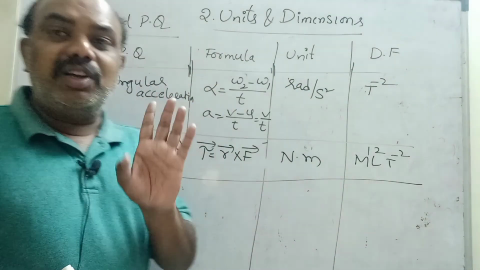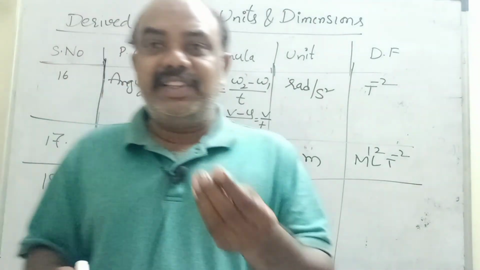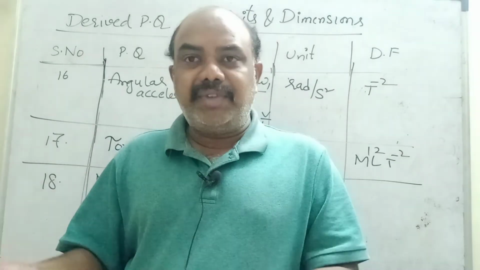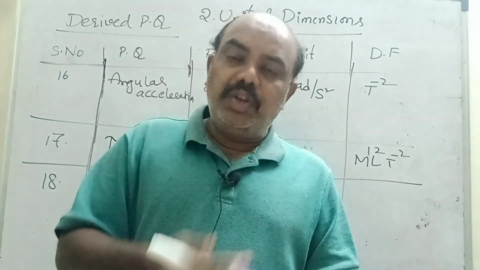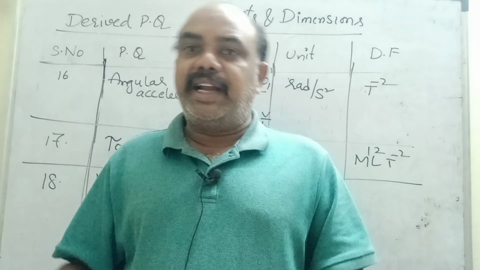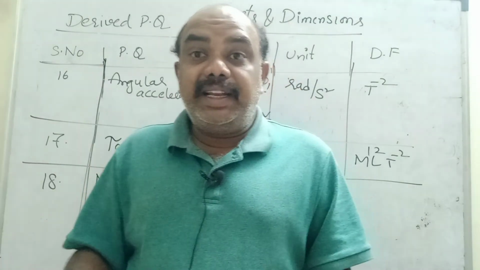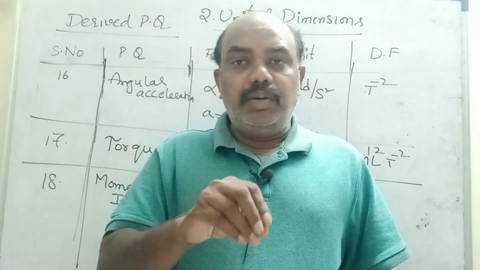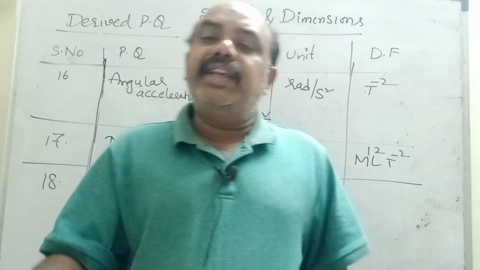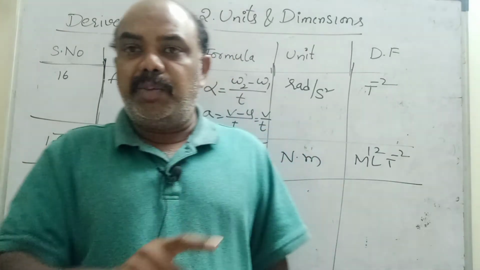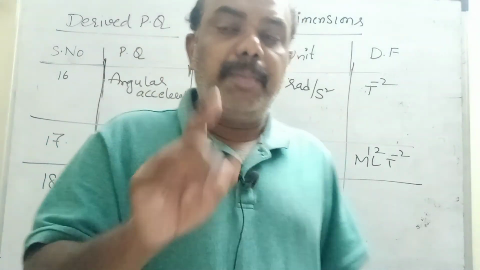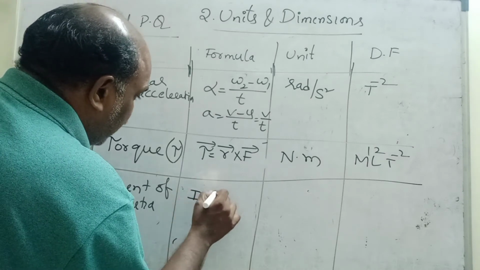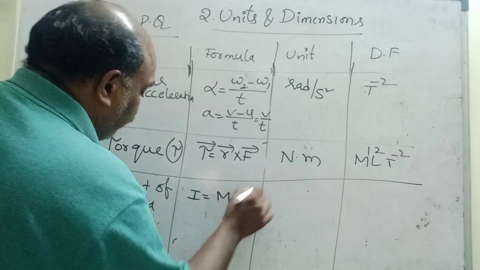Inertia is the property of the body, defined by Sir Isaac Newton in the first law. If a body is at rest, or moves in uniform motion, it continues its motion unless acted on by an external force. When we use the term inertia, don't feel difficult, children. If a body is moving in a circular or rotational path, we call it inertia. Mass becomes inertia. Inertia is equal to mass into r square.